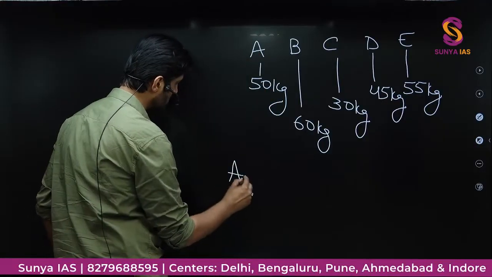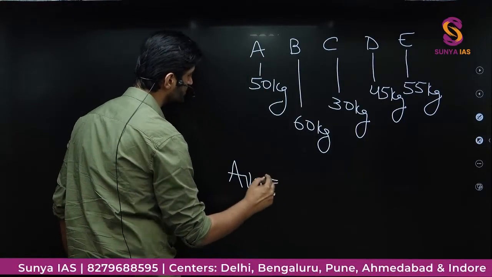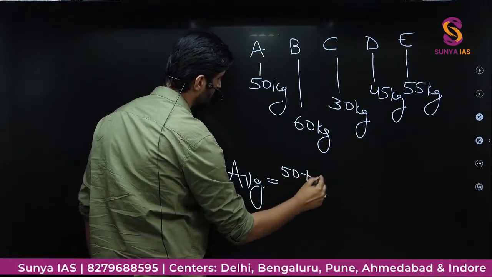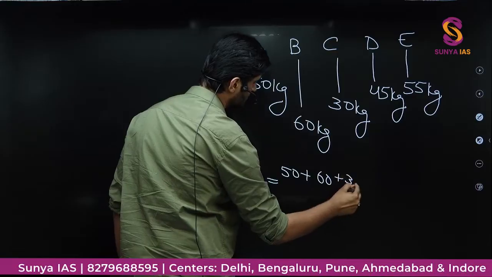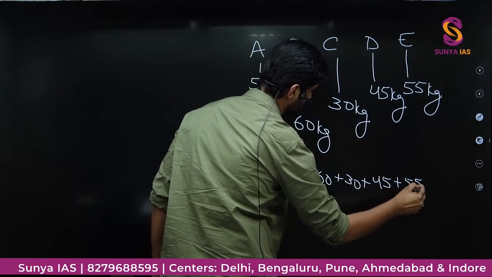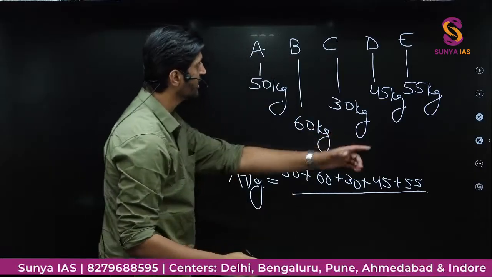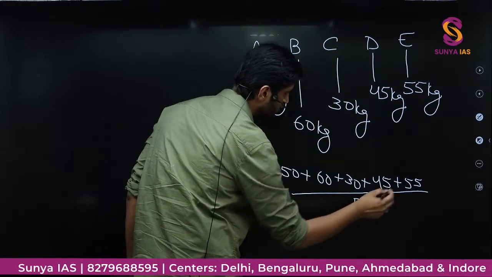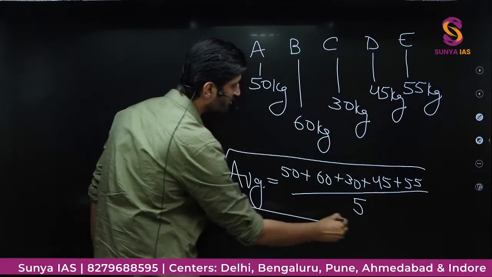So average would be nothing but the sum of all these terms. So we have 50 plus 60 plus 30, all these terms summed up and divided by the number of people, that is 5. That is the basic idea of average.